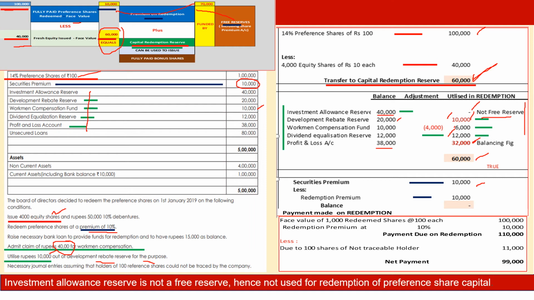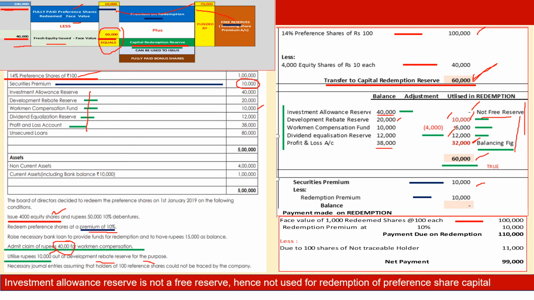Means we have transferred the amount to capital redemption reserve from free reserves to the extent of face value of preference shares redeemed less fresh equity of 40,000. That is 1 lakh minus 40,000, 60,000. That 60,000 is transferred from free reserves like this. With that, now we are coming to the last portion of it.